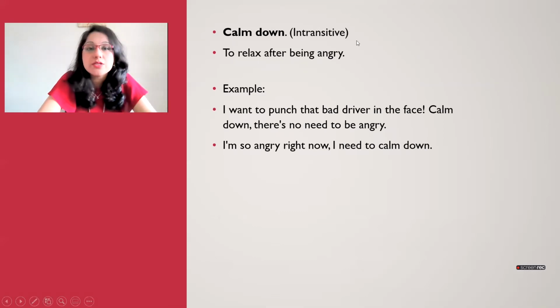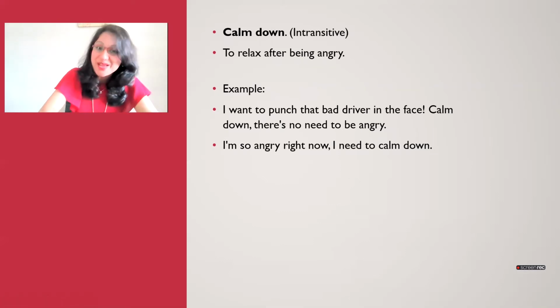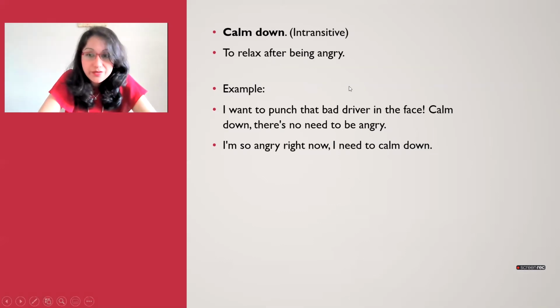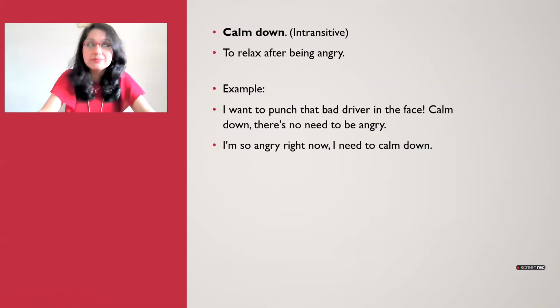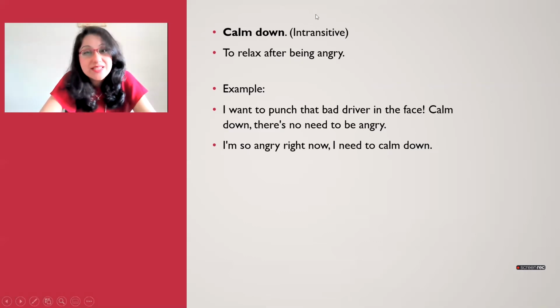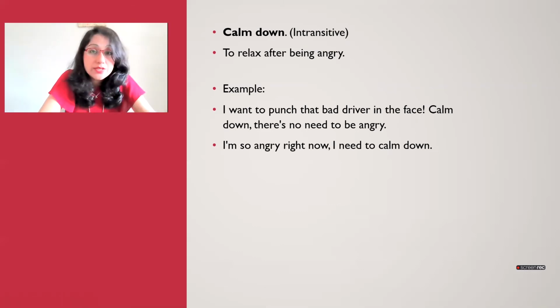Next is your calm down. Okay, so calm down is your intransitive phrasal verb. That means to relax after being angry. So, I want to punch that bad driver in the face. Calm down, there's no need to be angry. Oh my God, somebody was really angry. I'm so angry right now, I need to calm down. Breathe in, breathe out. Okay, so that is calm down. As you can see, this is your intransitive, so you cannot separate it. So calm down, there's no need to be angry. As you can see, there is no object. So this is your intransitive phrasal verb.